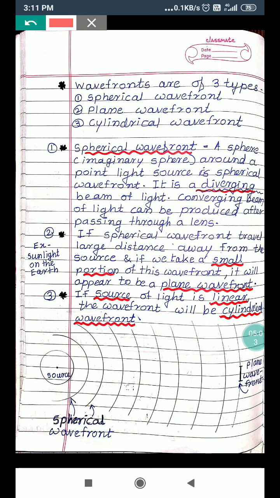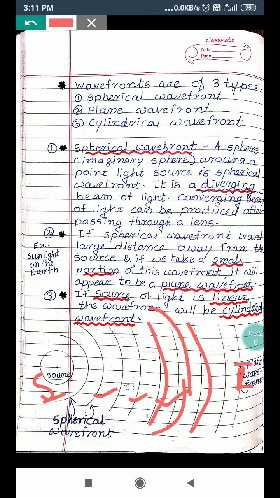In the diagram, this spherical wavefront starts from here. If we draw or if we increase the timing, we will get larger spherical wavefronts around it. All these are spherical wavefronts around the source S. If we consider a small part of that wavefront, it seems to be a straight line and therefore it acts like a plane wavefront. Therefore, plane wavefront is a small part of a spherical wavefront.